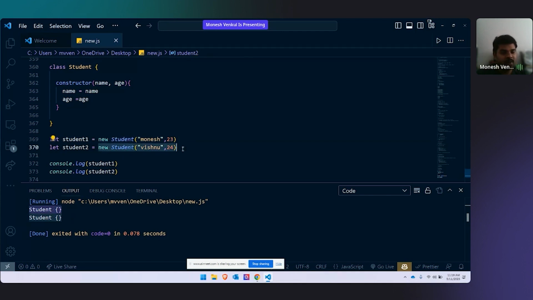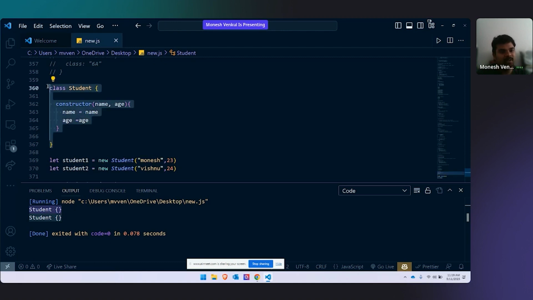Now, how will my class know? Until and unless this is written, we don't know it is student 2 or student 1. When we are calling just student Mounesh 23, student Vishnu 24, how will the class know Mounesh and 23 belong to student 1, Vishnu and 24 belong to student 2?